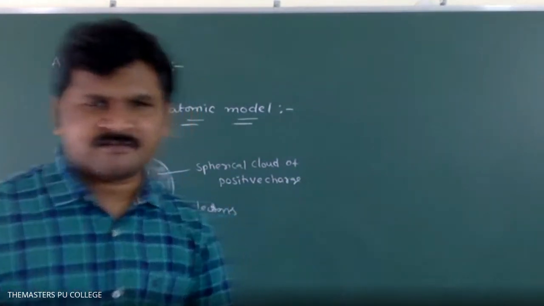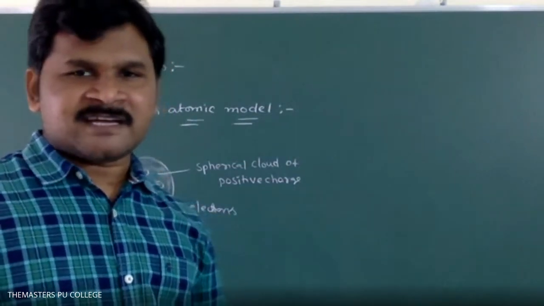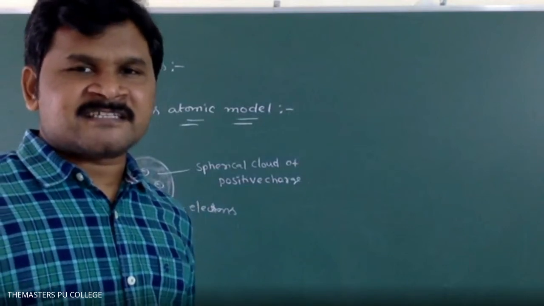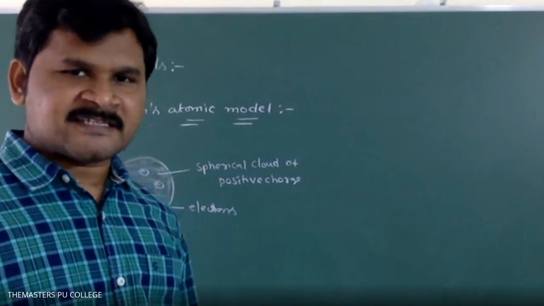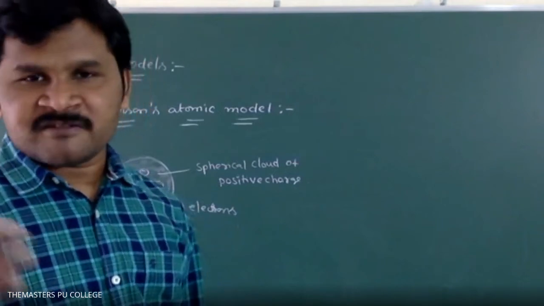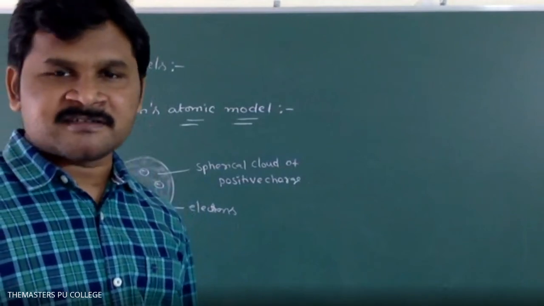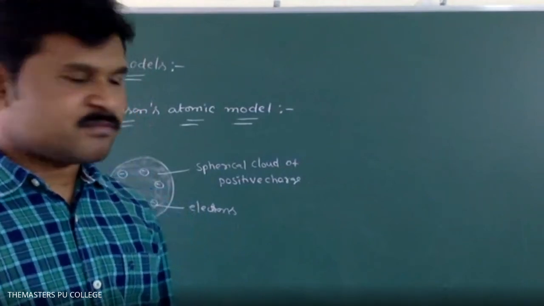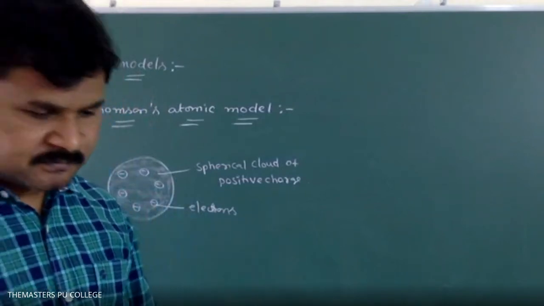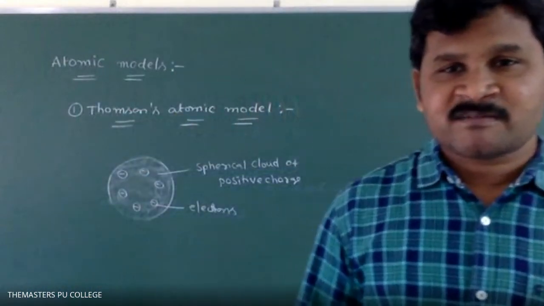That failure is enough. However, we can say it cannot explain experiments of further scientists that were developed later. That is a failure for every theory. Suppose we discuss the Rutherford atomic model, it also cannot explain a few properties. So there is no need to write that particular point there. So it cannot explain electrical neutrality of the atom. Okay? So this is about Thomson's atomic model.